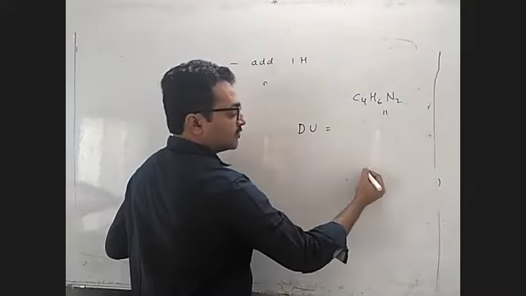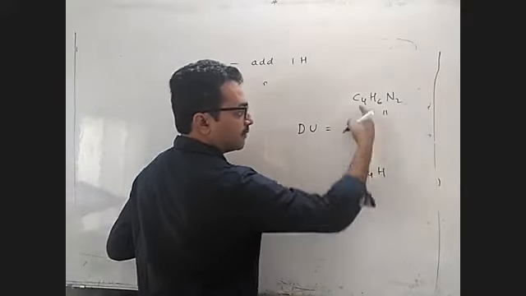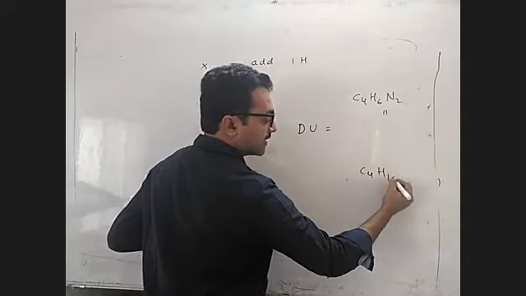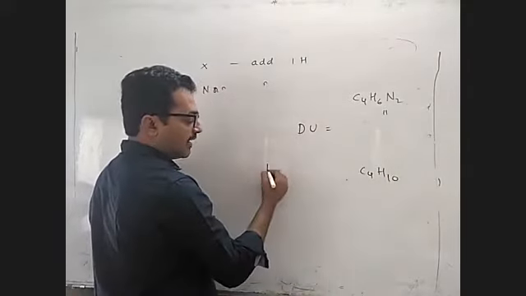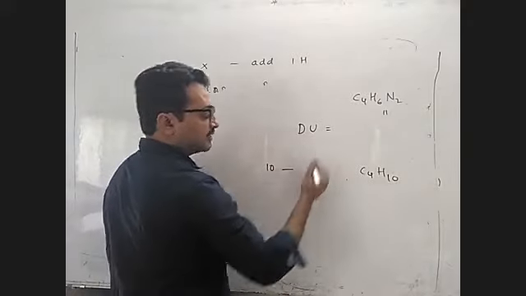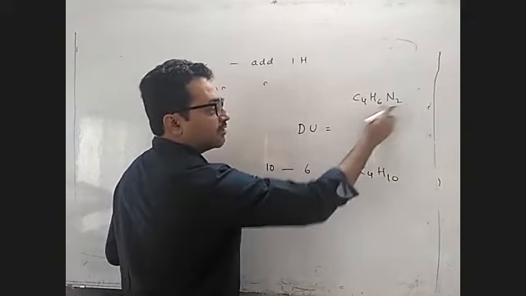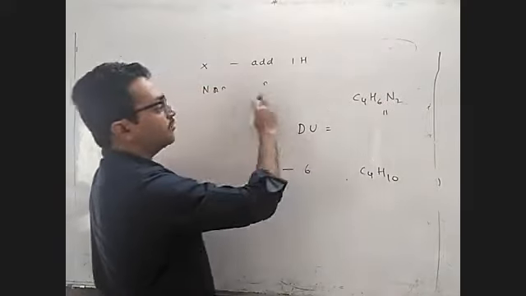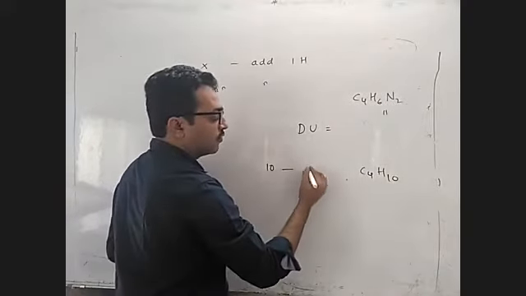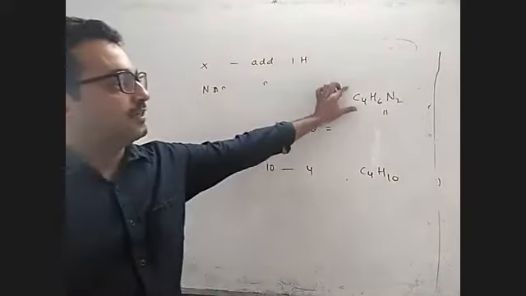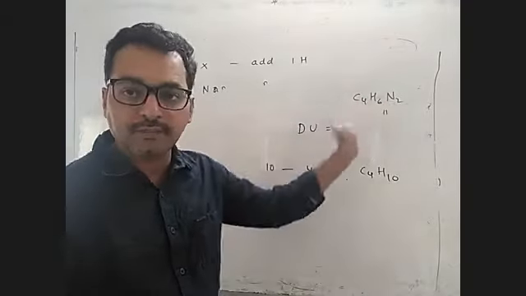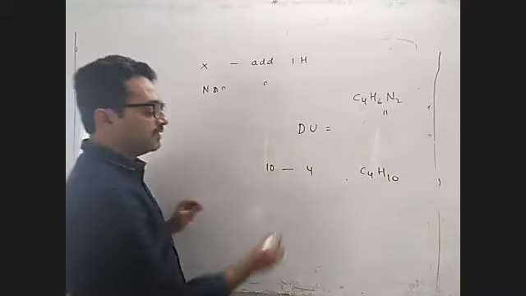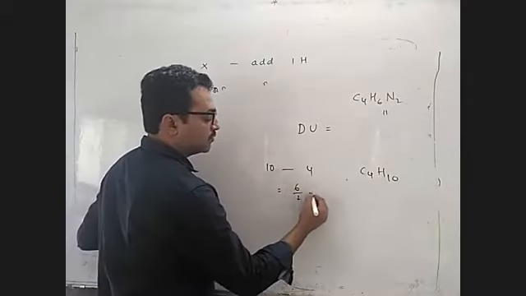So C4H6 you have to compare with the open chain partner, that is C4H10. Here 10 hydrogens are there minus here 6 hydrogens, but with 2 nitrogens you have to remove hydrogen. So it is 4 here, not 6. Because when nitrogen is there, remove 1 hydrogen, I told you. So 10 minus 4 is 6, by 2 is 3.